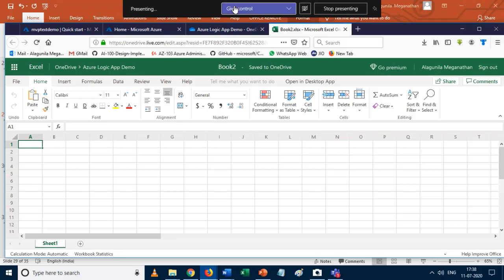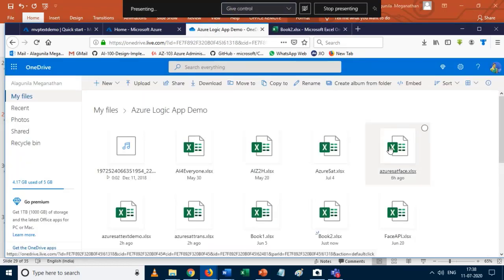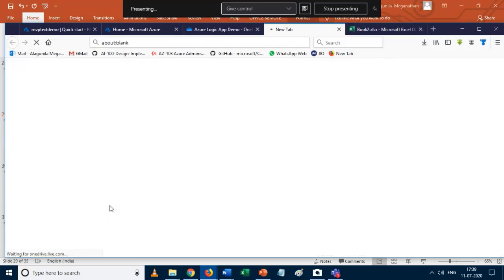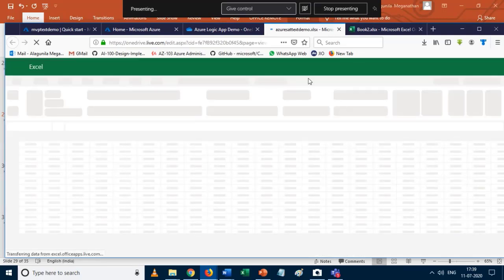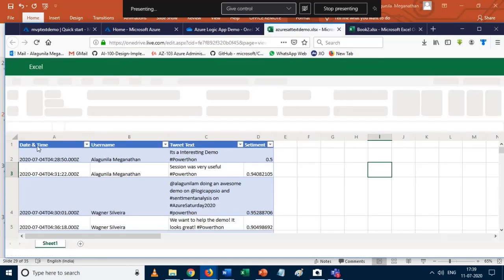Okay, so I need to give the file name. I have already created the Excel file, so I just open it. So what content do I need?